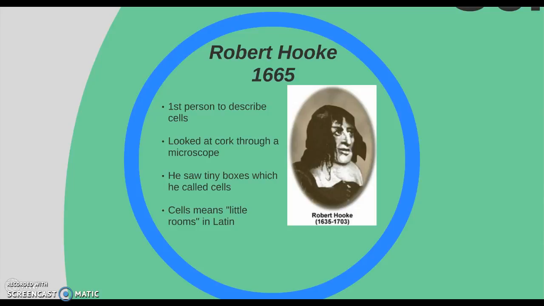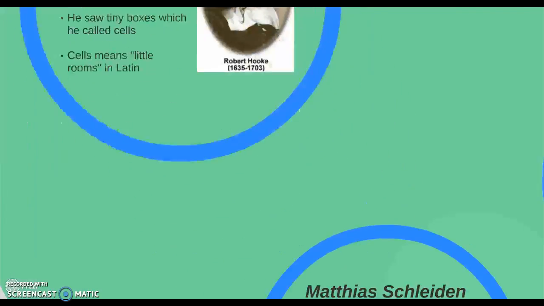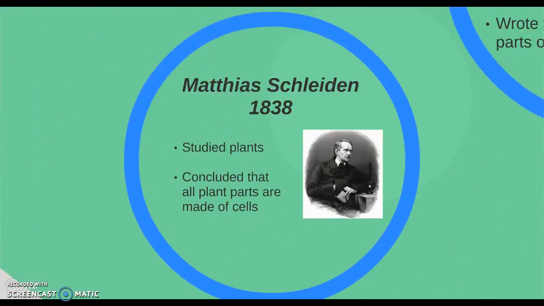It wasn't until a couple hundred years later that Matthias Schleiden in 1838 was studying plants. He was a German botanist, and he theorized that all plants were built from similar cells. He looked at lots and lots of plant tissues and noticed that they all had a very similar structure. And he concluded that all plant parts are made of cells. This will go on to be a part of cell theory.